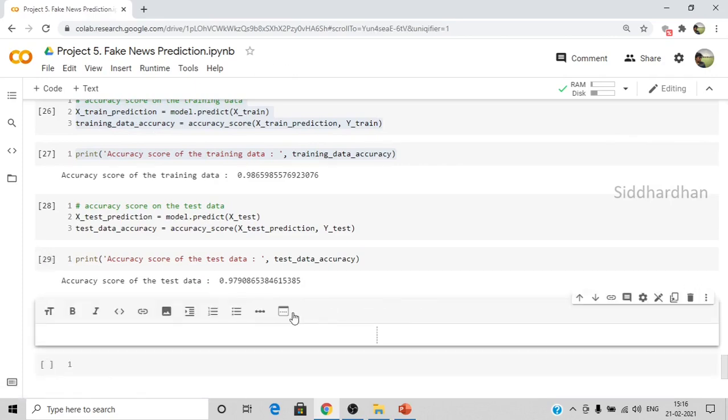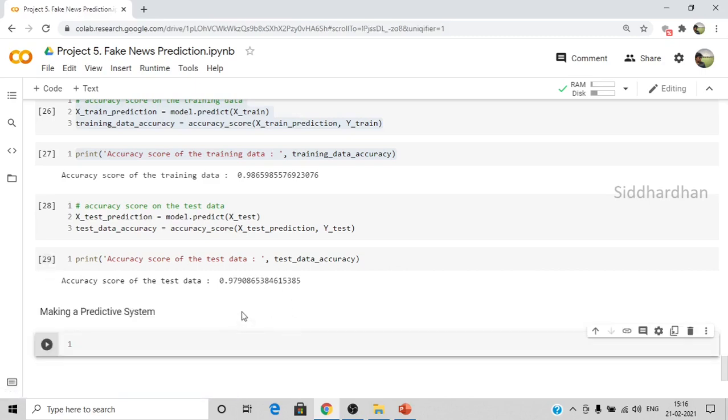Making a predictive system. So I have found the accuracy score, everything is done. Now what I want to do is make a small code snippet where if I give new news data to my model, it should predict whether the news is real or fake, right? So let's do that.